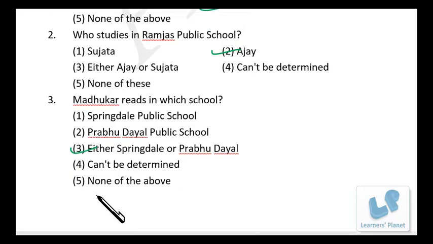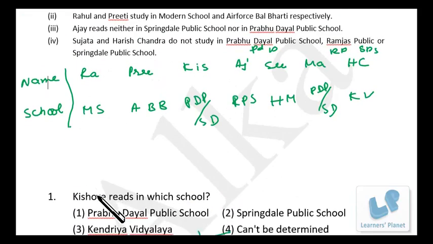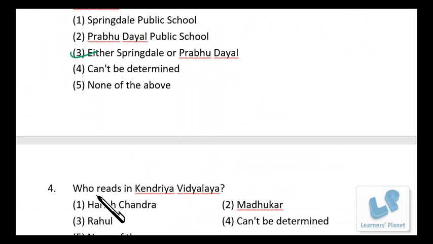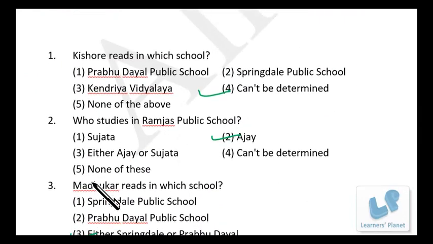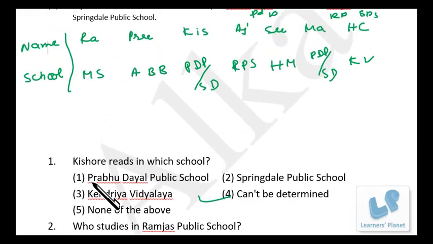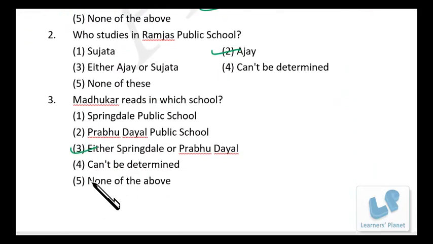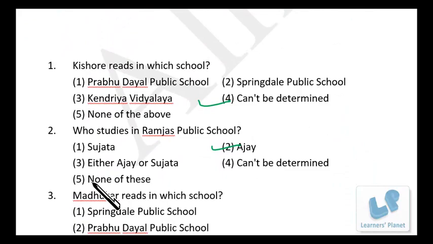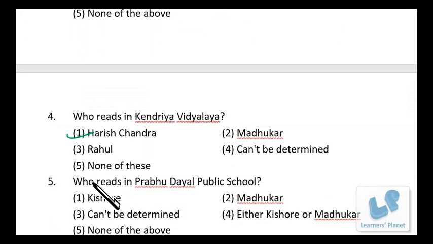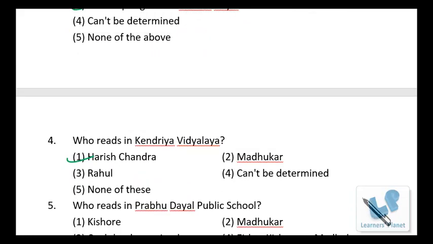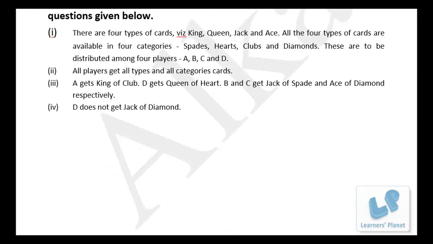Okay. Who reads in KV? KV is HC, Harish Chandra. Okay. Who reads in PDP? So that is Kishore or Madhukar. Either Kishore or Madhukar. So I hope you are clear.